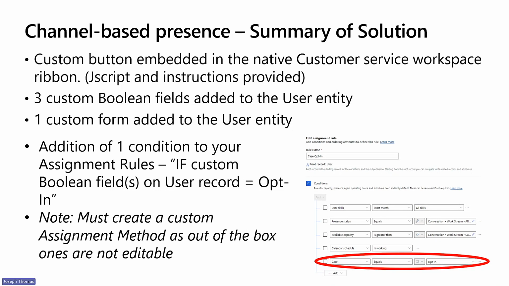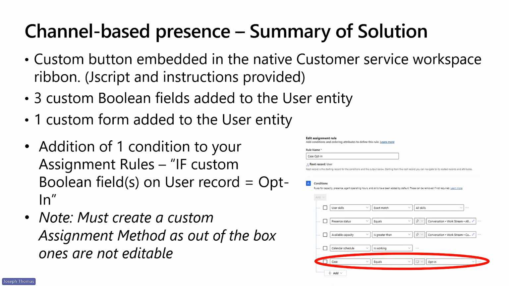So once you import this and spin it up, obviously there can be some changes and variations based on your requirements. You'll need to add one line to your assignment rules associated with your advanced queues that incorporates those opt-in and opt-out Boolean fields, as we mentioned in the video.